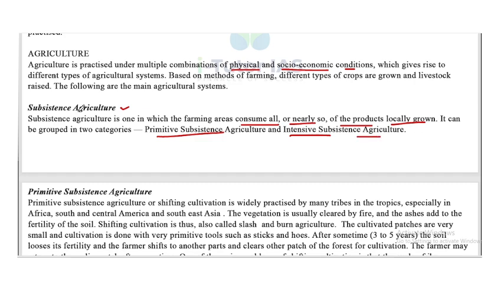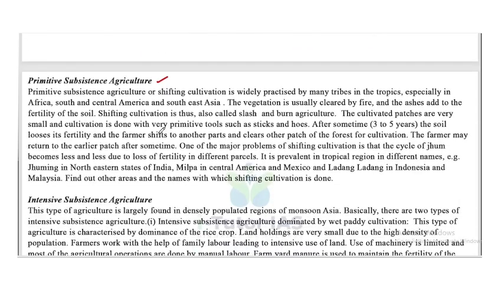Okay, so subsistence agriculture can be classified into two. First one is primitive subsistence and second one is intensive subsistence. So first one, primitive subsistence. What is primitive subsistence? Look at this. The primitive subsistence agriculture, also known as shifting cultivation, is widely practiced by tribes in the tropics, especially in Africa, South and Central America and Southeast Asia.